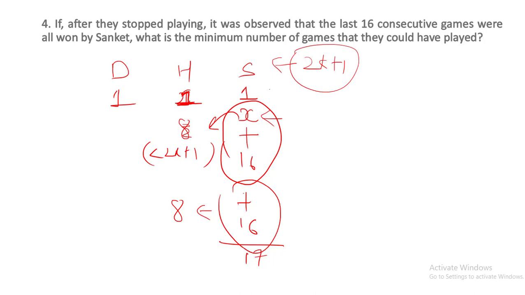Why? If earlier Sanket has won x games and Harshad has won 2x plus 1 or more than 2x plus 1 games, so whenever Harshad has won 2x plus 1 games, only in that case they will stop playing. Then and there only they will stop playing. So last 16 games Sanket winning is not possible, because they will stop playing when Harshad has won 2x plus 1 games, not more than, but the total number of games won by Harshad equal to 2x plus 1. So Sanket cannot win the last 16 games.